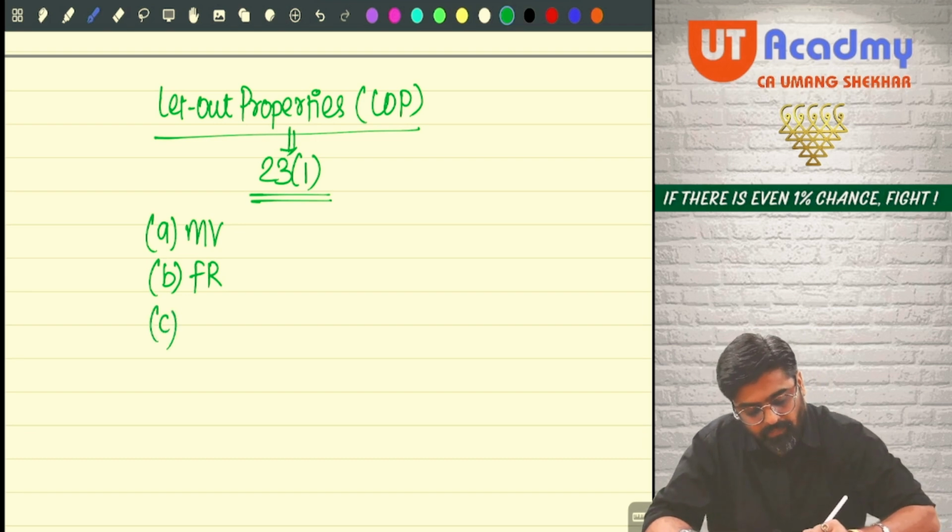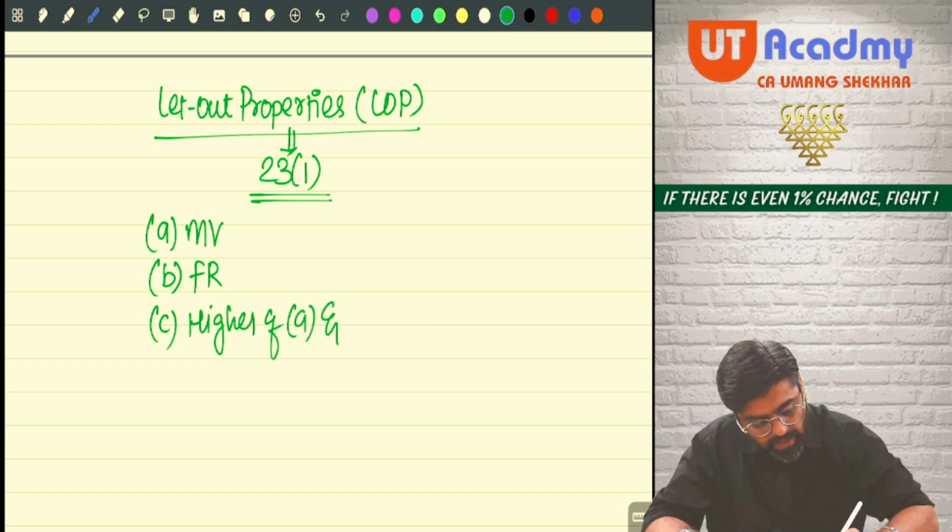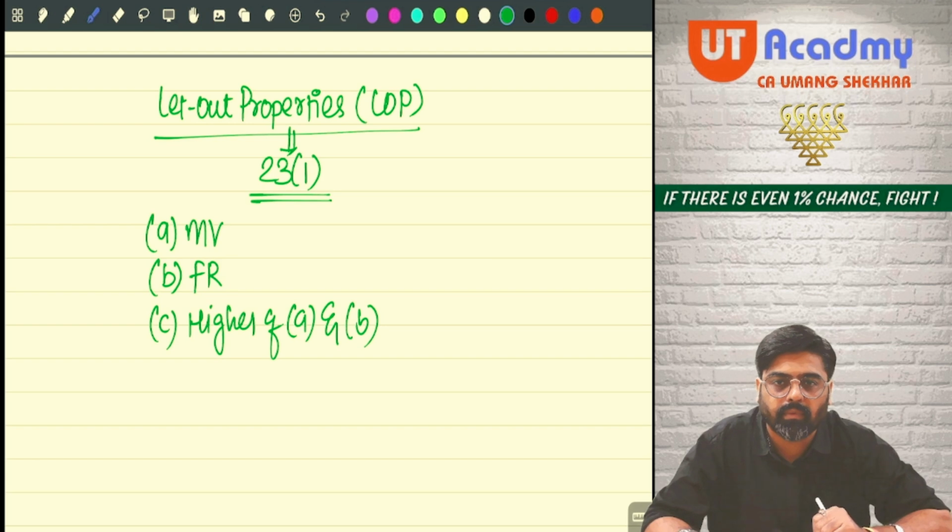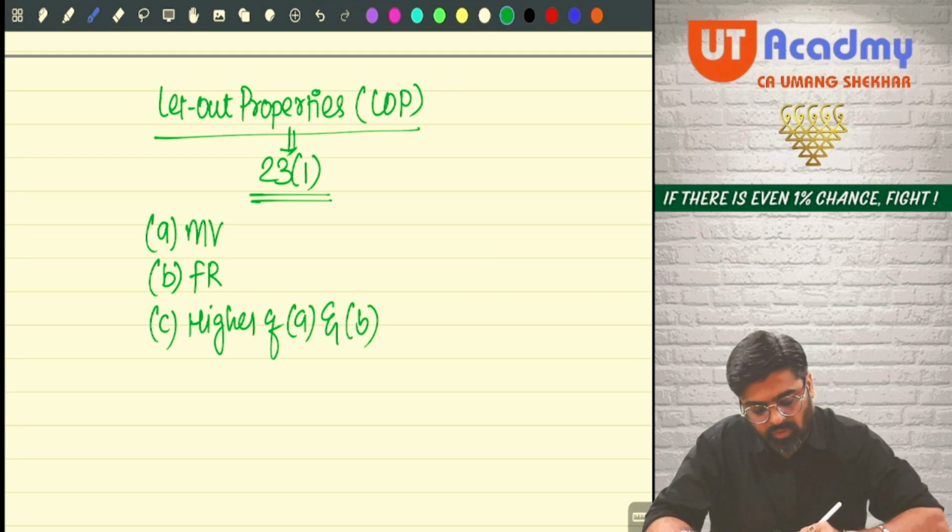When you compare them, whichever is higher, meaning higher of A and B, usually that is the expected rent which your property can earn. So first of all, municipal value, second is fair rent, take the higher.